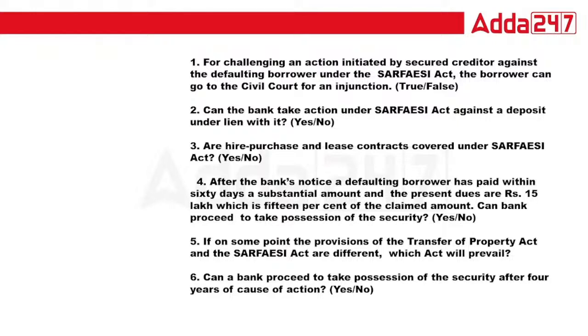Tell me, class. Right now we have done that the borrower is totally debarred from going to the civil court. So what is possible? That is totally false.